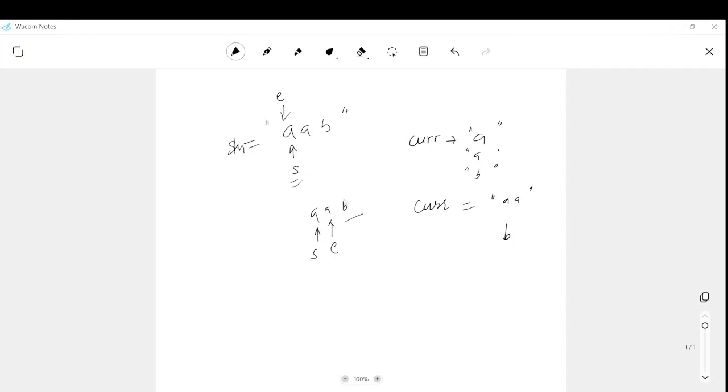If we reach here, at the last position, whatever the current we have, that is why we are getting the first list in the output, this one, and the second list we are getting in the output, this one, correct?